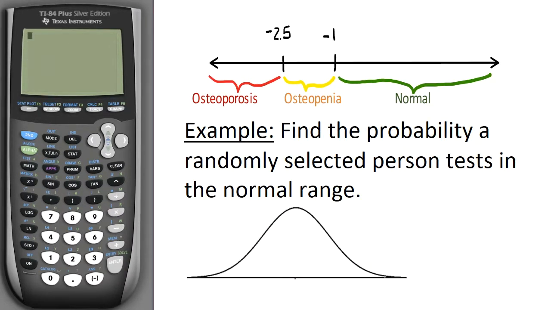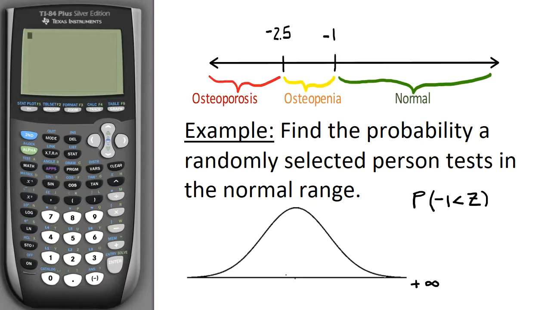Next, I want to find the probability, or the chance, that a randomly selected person tests in the normal range. So this is the probability that they test higher than -1. So the z-score has to be higher than -1. Now down this end is plus infinity. That's my z-score really effectively.